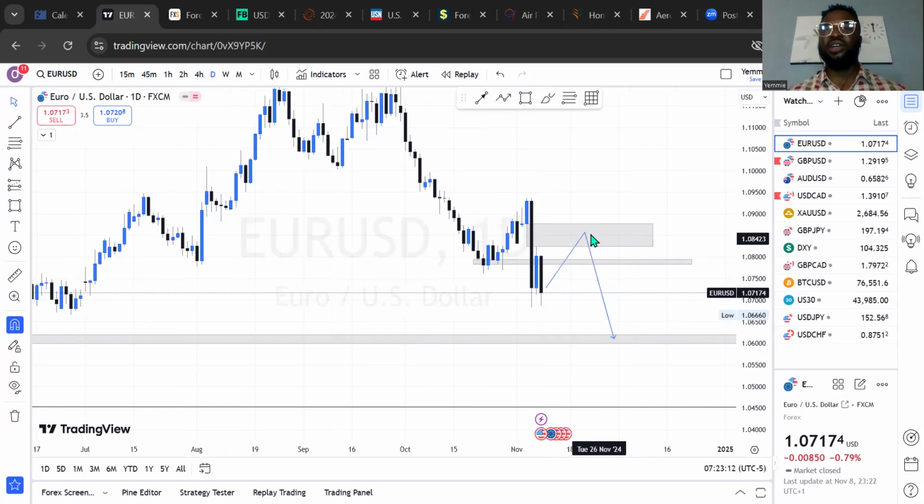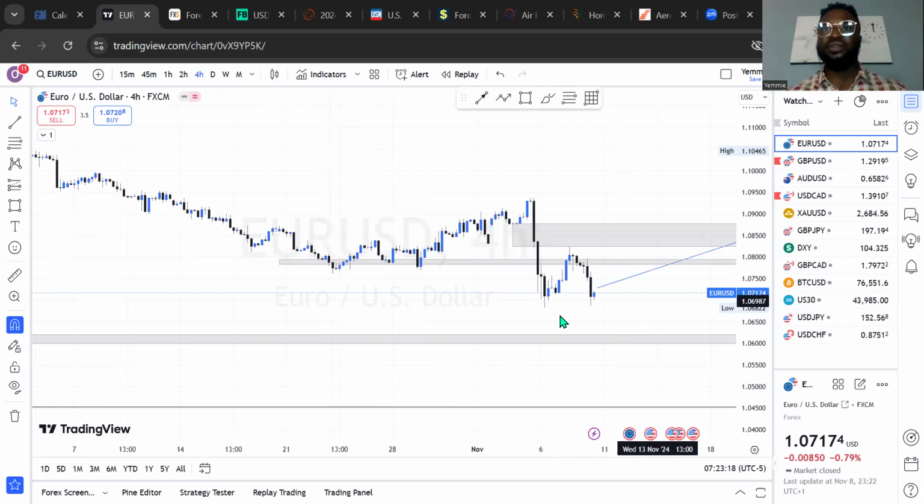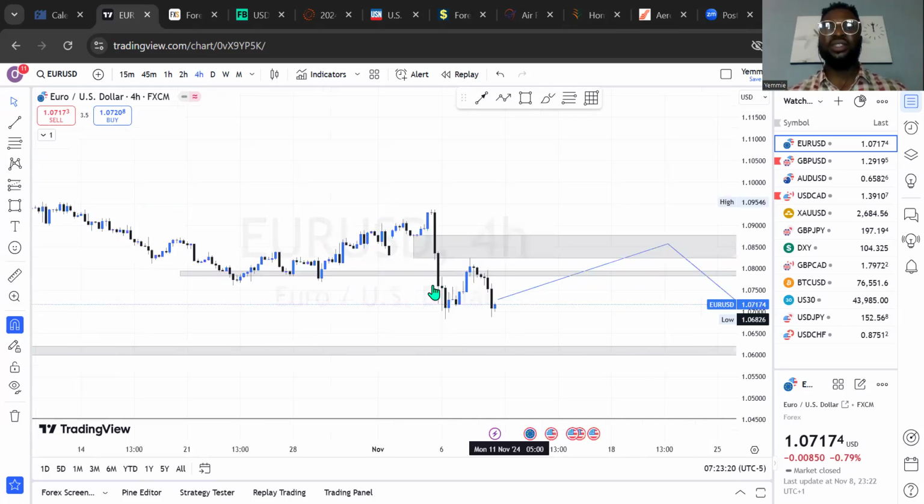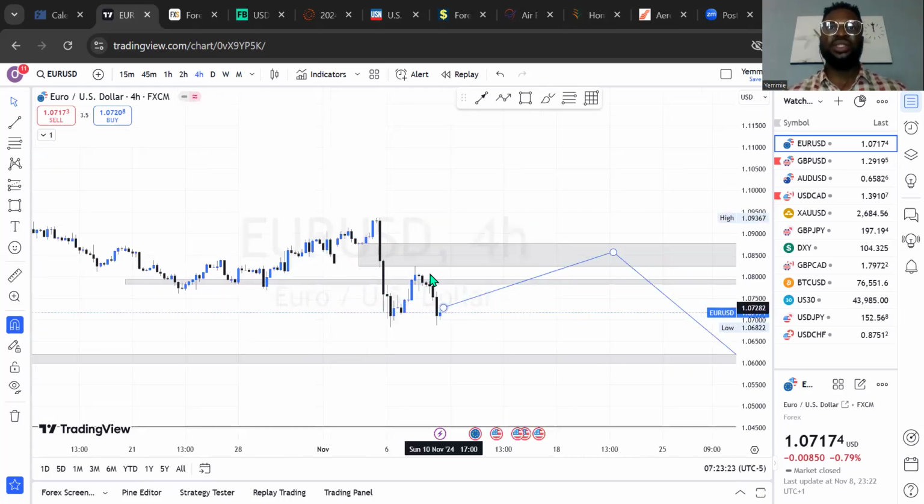So from there, I'll be selling on Euro US dollar daily time frame. On the 4-hour time frame, what do we have? On the 4 hours is looking just like that. On the 4 hours, I'll be expecting a little bit of sell from there. So I can remove these. So on the 4 hours, I can wait for the market to come to this price range.